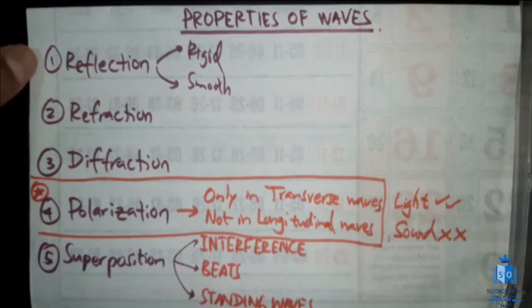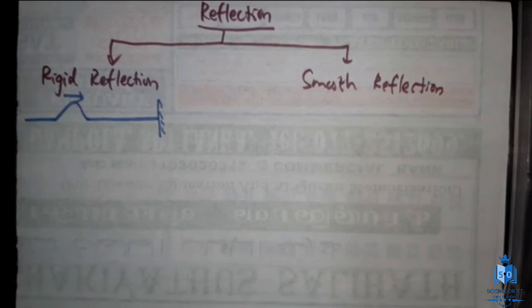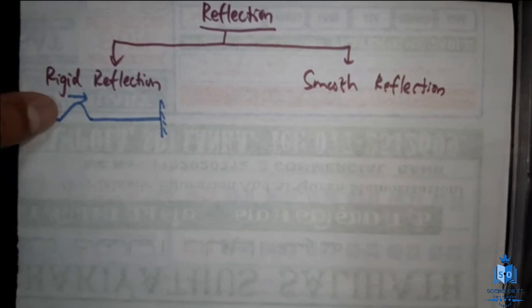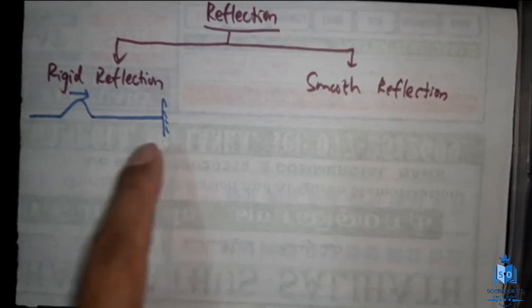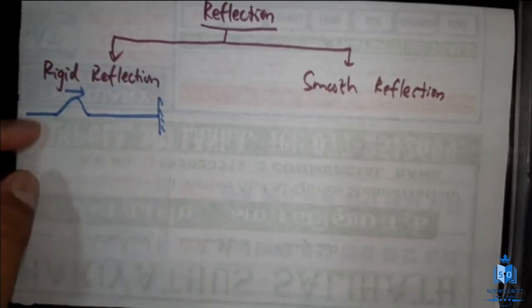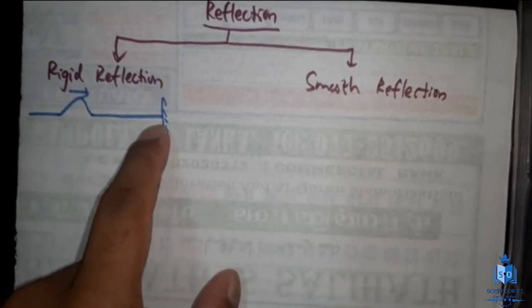First, let's start with reflection. Like I said earlier, reflection has 2 types: the rigid reflection and the smooth reflection. Now, what is this rigid? These 2 adjectives, rigid and smooth, are what matter. Imagine a wave pulse. I have taken only a pulse, not the entire wave. Imagine this pulse traveling towards a boundary like this. This is a string, and we have created a pulse on the string, and the string is fixed to this boundary. So we call it a rigid boundary.